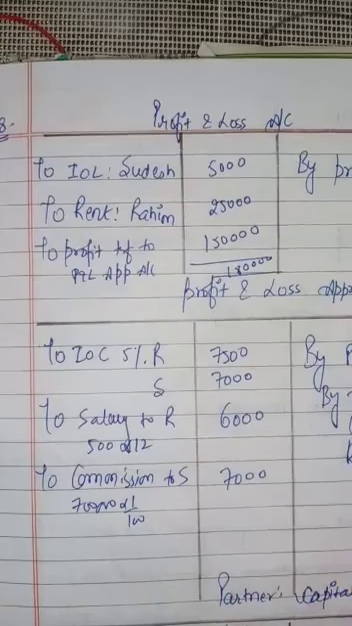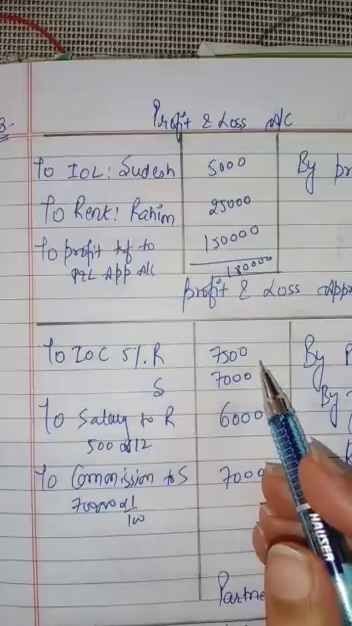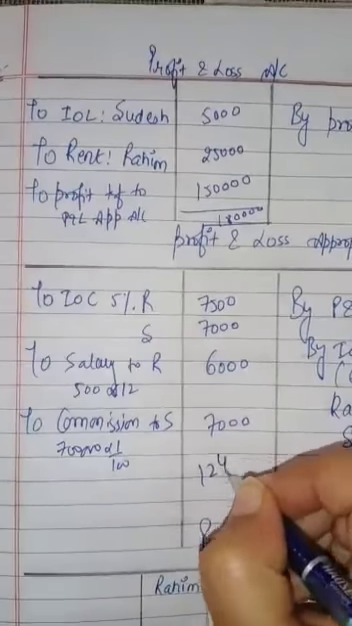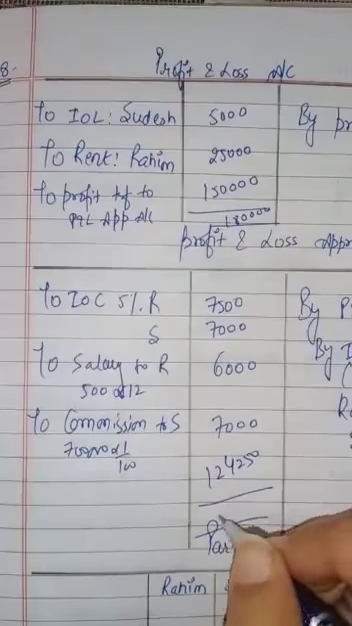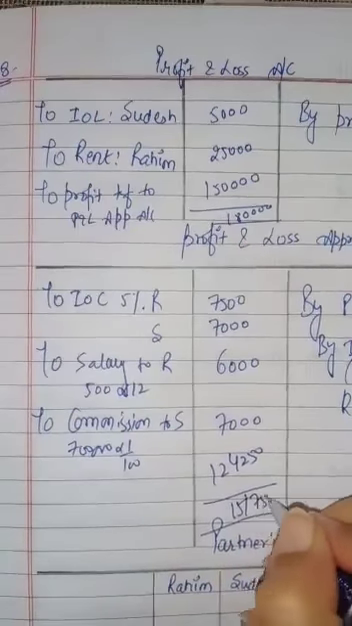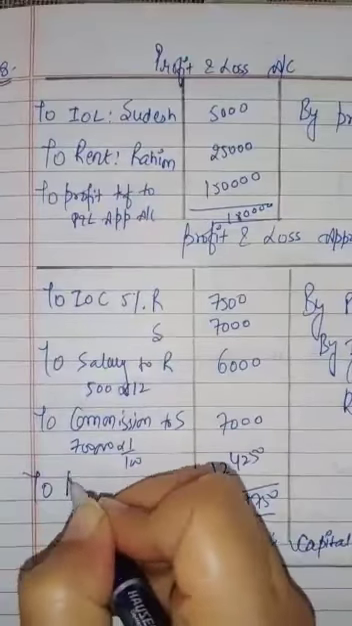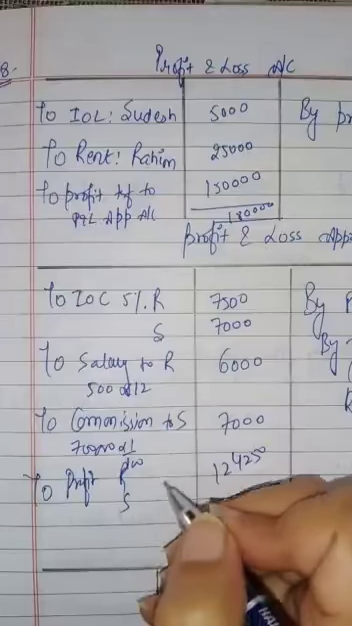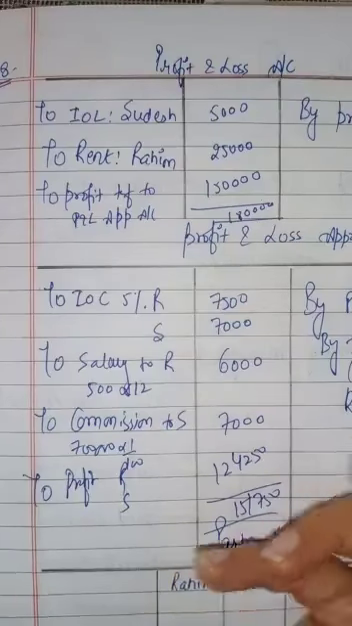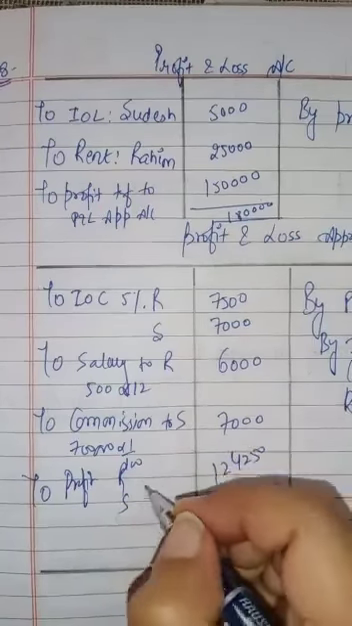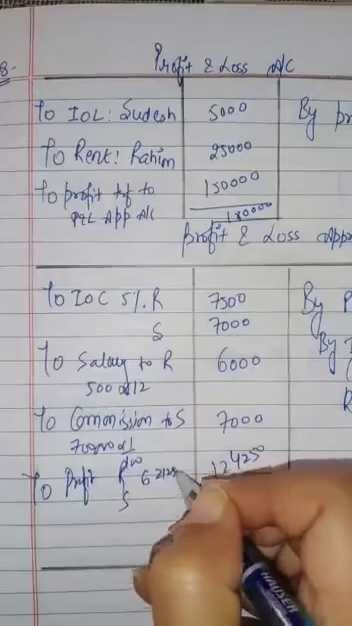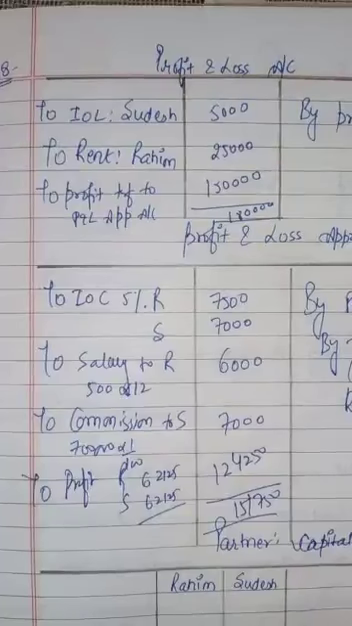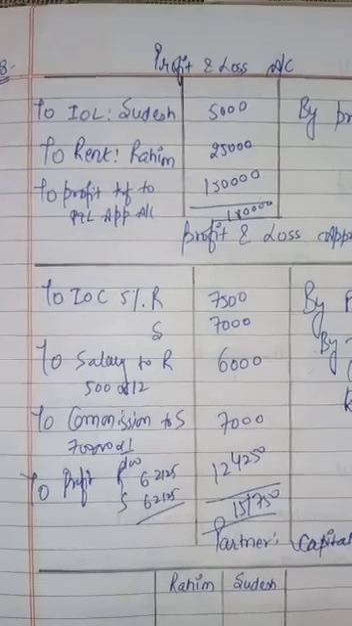From the total of the credit side, we will now deduct the total of the debit side. The remaining profit will be 1,24,250. It will be divided between Rahim and Sudesh in their agreed profit sharing ratio, and since no ratio was given in the whole question, it will be divided equally. Always remember, if there is no ratio given in the question, it will be divided equally among the partners.